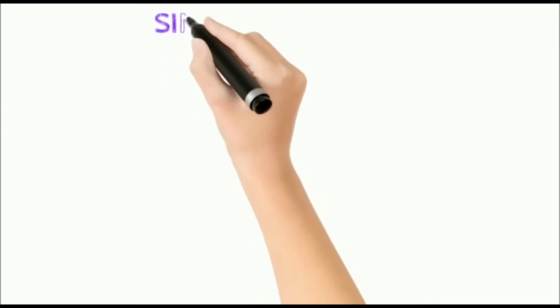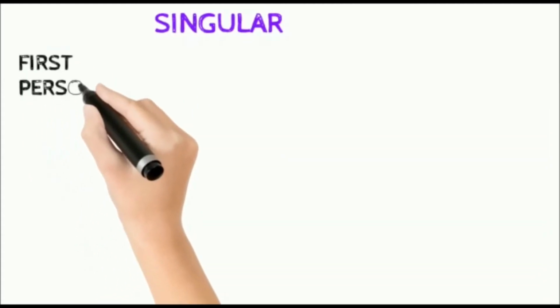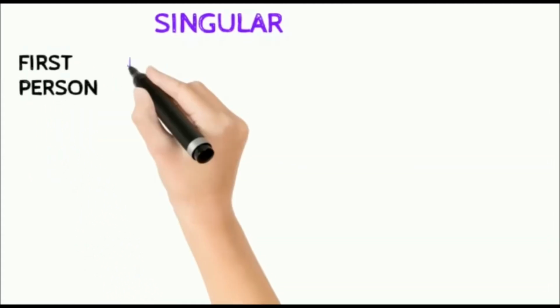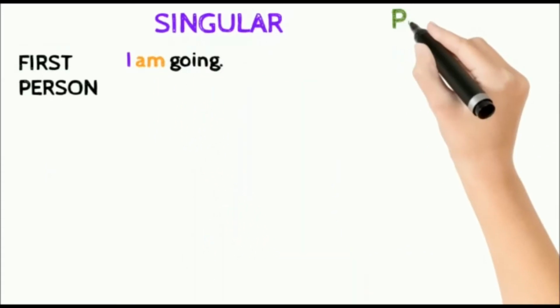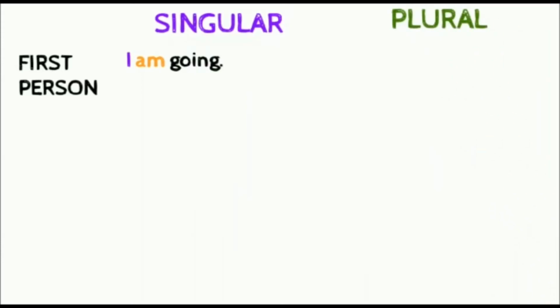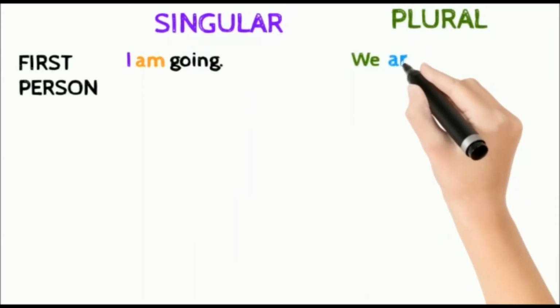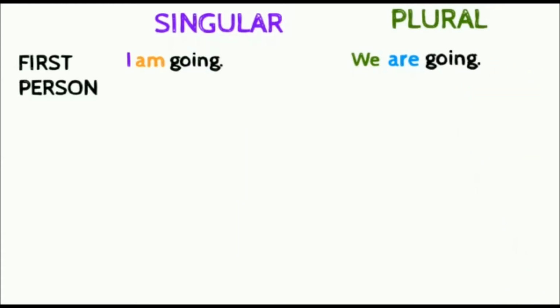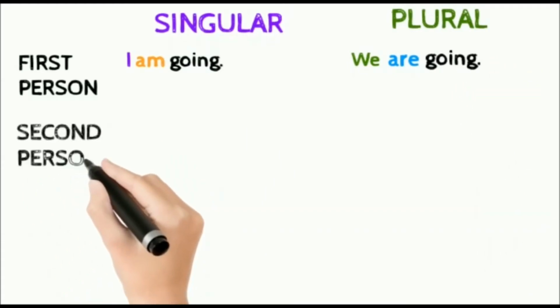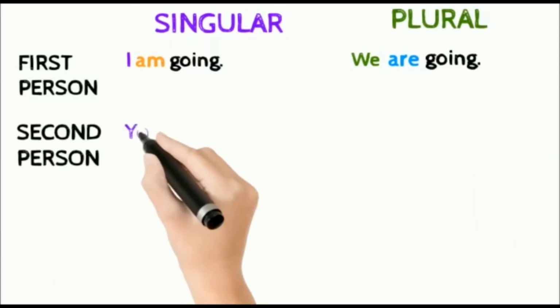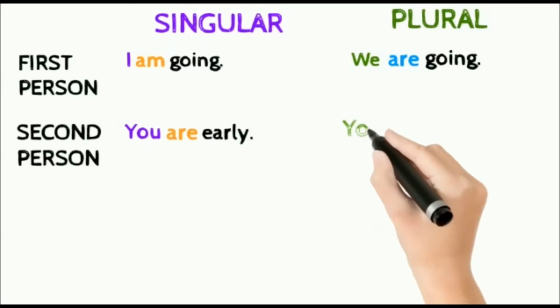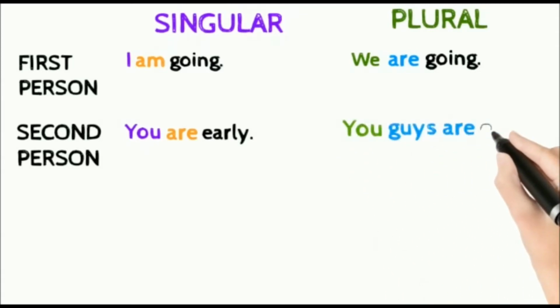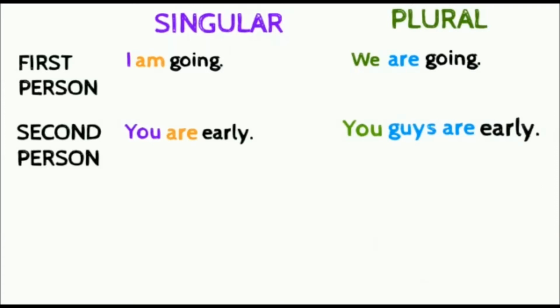Here are a few examples of sentences in the singular and the plural forms in first person, second person, and third person. In first person, the singular form would be I am going. The plural form would be we are going. In the second person, you are early. In the plural form, it is you guys are early. It is still the same. There is no difference to the subject you and the verb are.